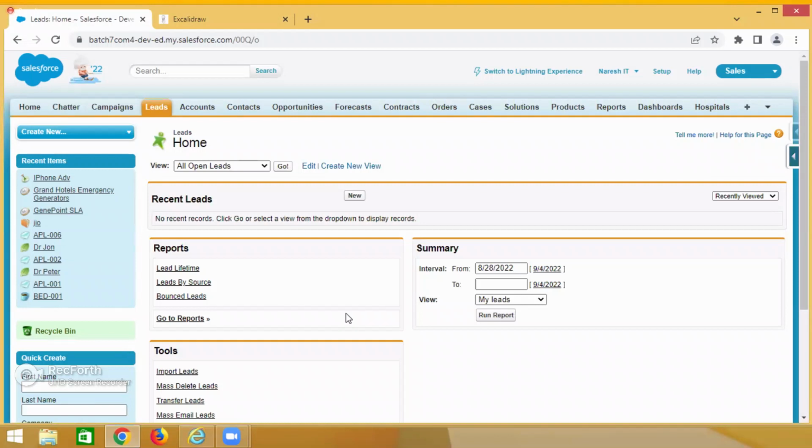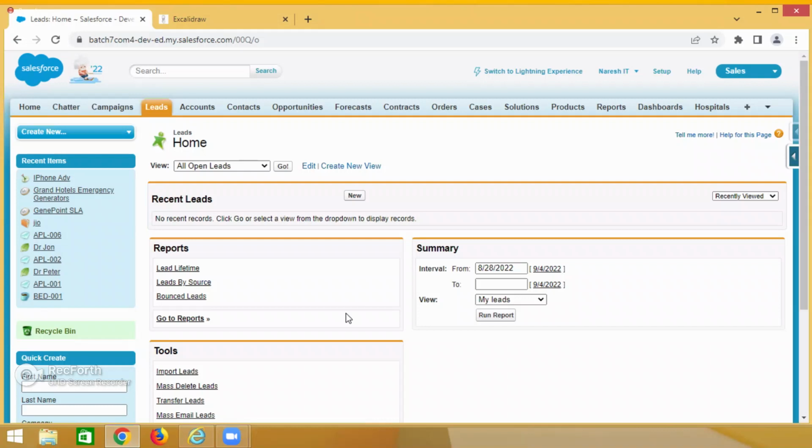Here, please observe, guys. Lead means, for example, I am the director of one particular company. I saw one product. In that case, the company is a lead. Or I am an individual person showing interest in the particular product. In that case, the guy is a lead. So a lead may be either a person or a company.